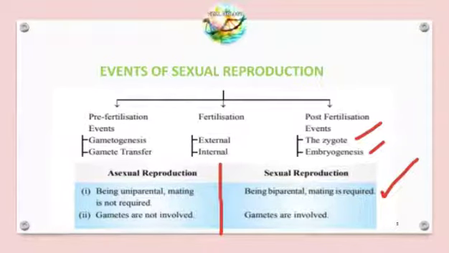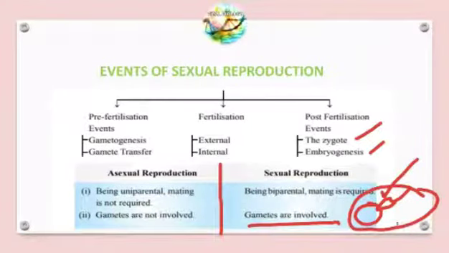Gametes are not involved in asexual reproduction, but in sexual reproduction there is involvement of gametes, for example ovum and sperm fusion in human beings and almost all higher animals. This male and female fusion of gametes is required here.